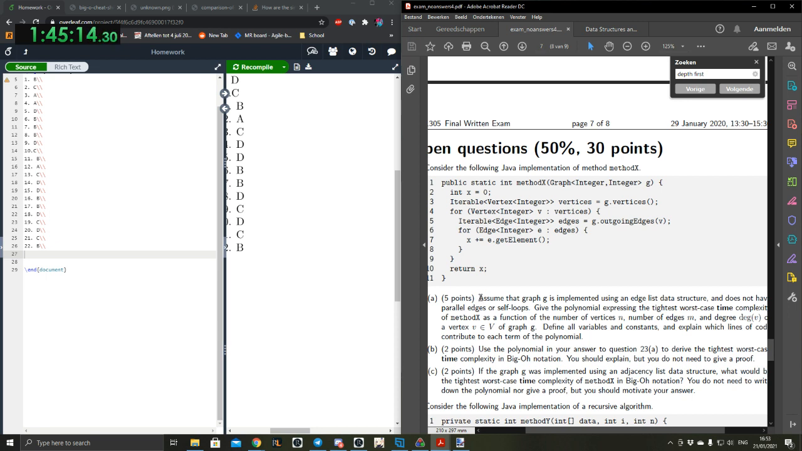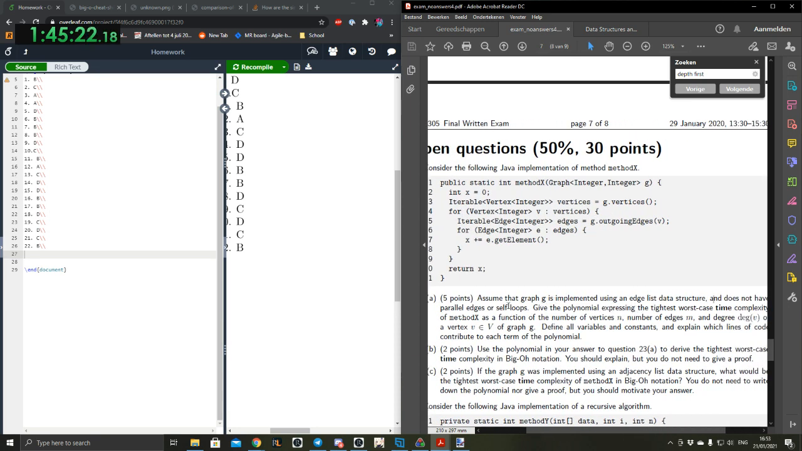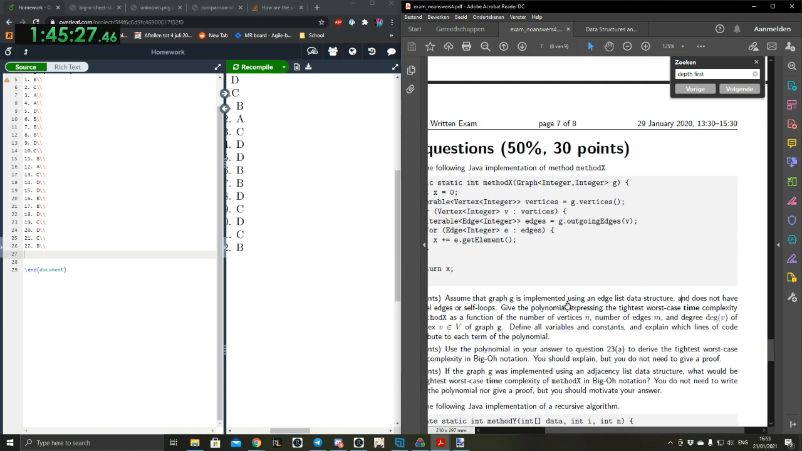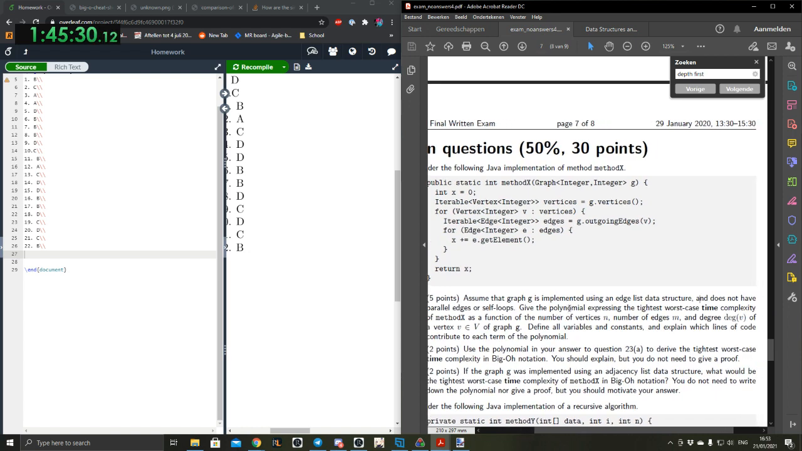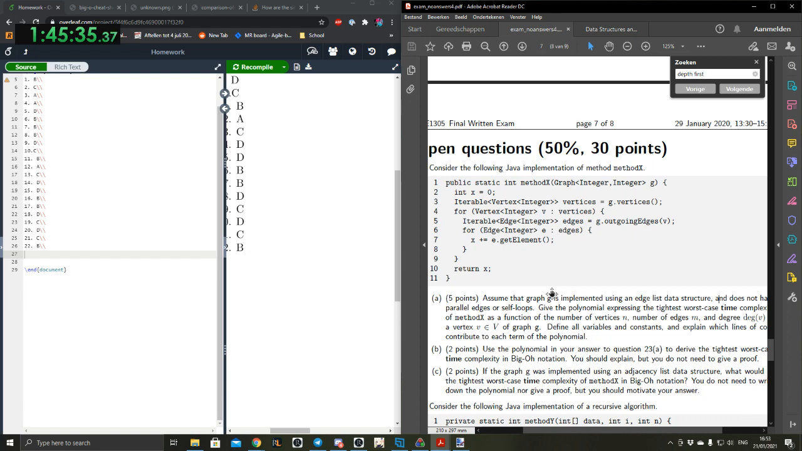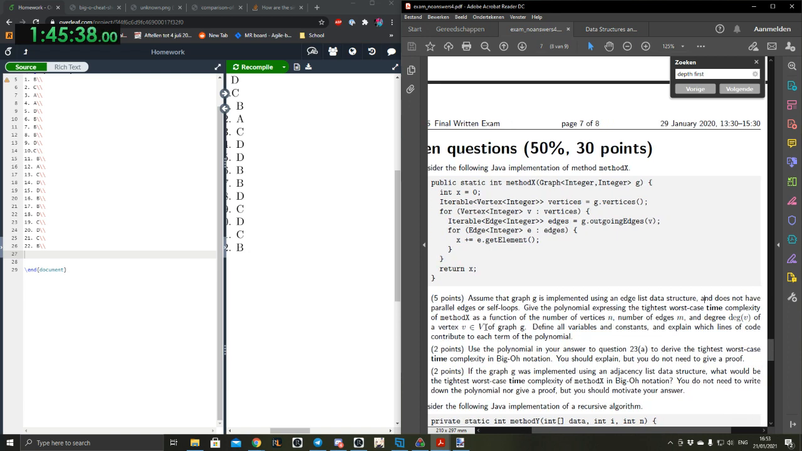Let's read the question. Assume that graph G is implemented using an edge list data structure and does not have parallel edges or self loops. Give the polynomial expressing the tightest worst case time complexity of method X as a function of the number of vertices n, the number of edges m, and degree of a vertex v, where v is part of the set of vertices of graph G. Define all variables and constants. Explain what lines of code contribute to each term of the polynomial. I understand why this is 5 points.